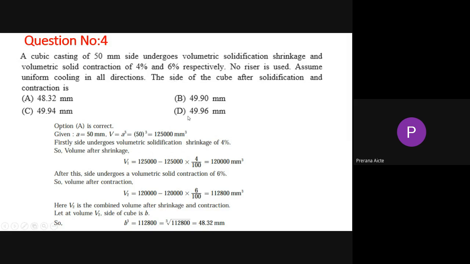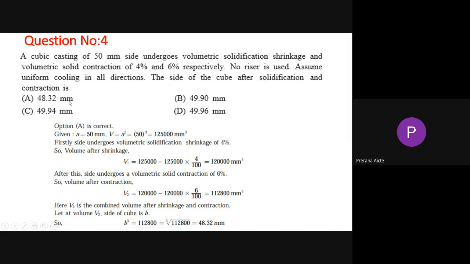First we calculate for 4% and get one value, then for 6% we get another value. If you combine both, the side B is the cube root of this value, which is 48.32. They are asking the side of the cube after solidification and contraction, so 48.32 is the answer.